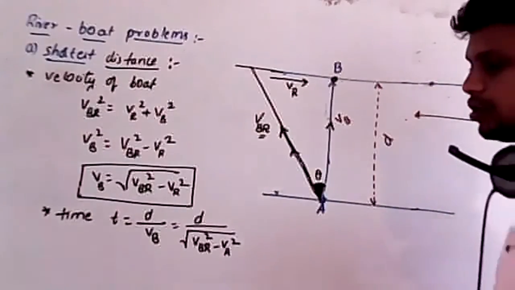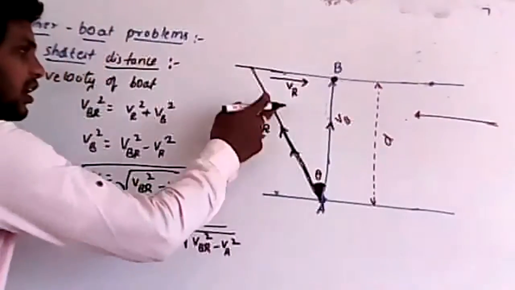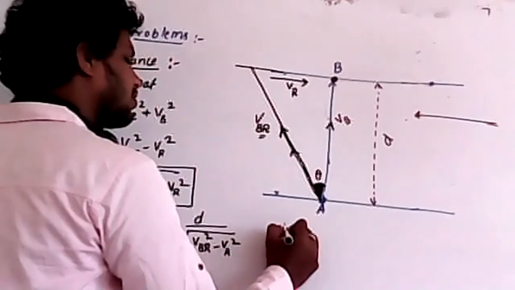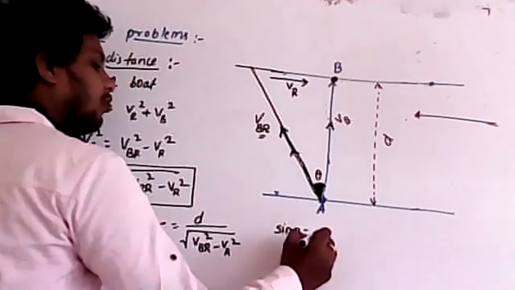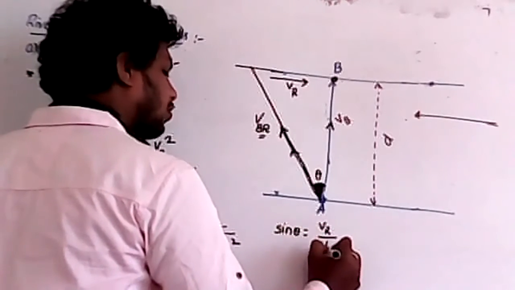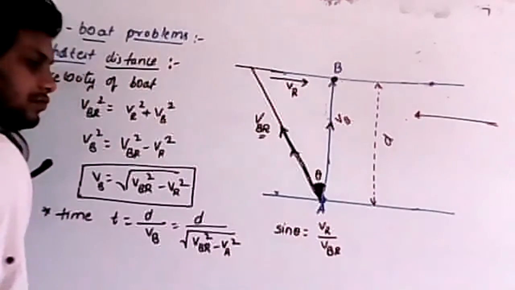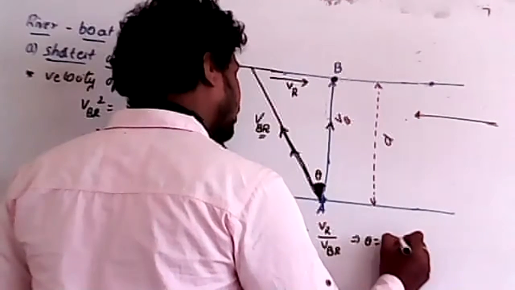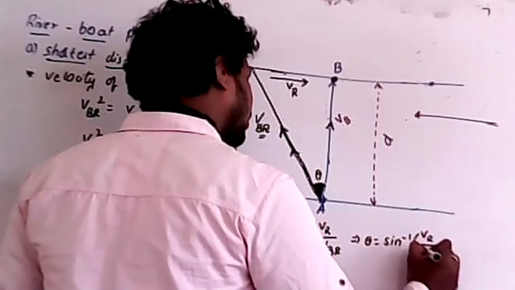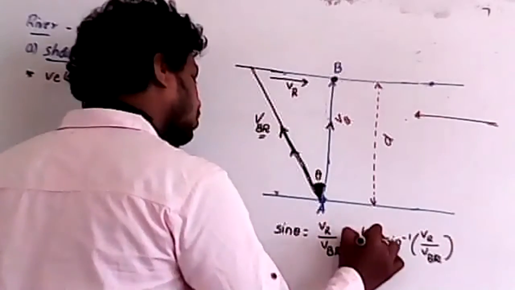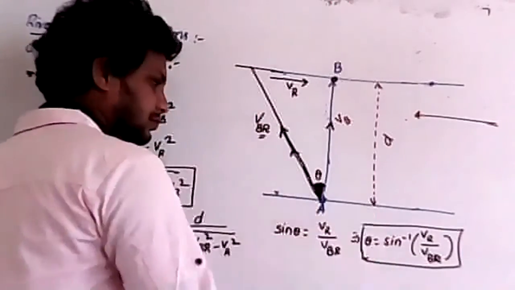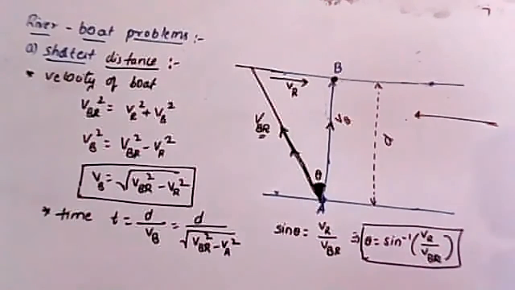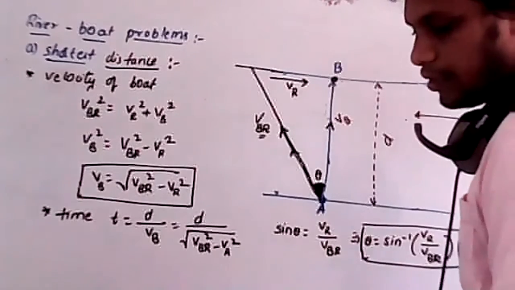Remember, to find how much angle we have to move, you can use the sine theta expression. What is the expression for sine theta? Sine theta is the velocity of the river divided by the velocity of the boat with respect to the river. Then direction theta is equal to sine inverse of the velocity of the river by the velocity of the boat with respect to the river. So this is the expression for direction. If you understood this, then we'll go for the problems from exercise number 1.